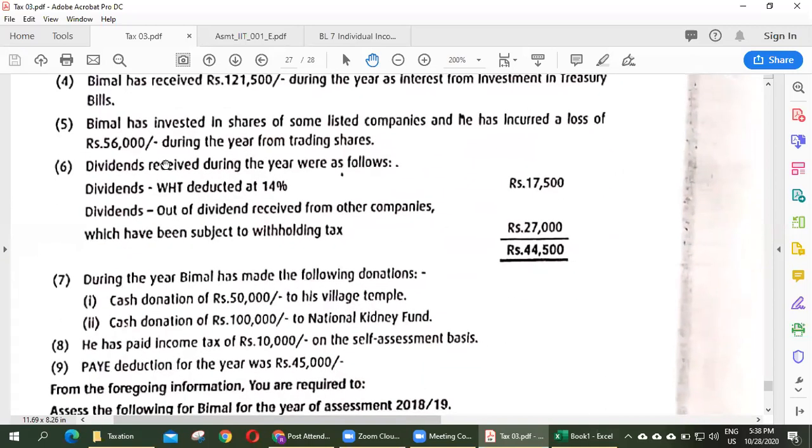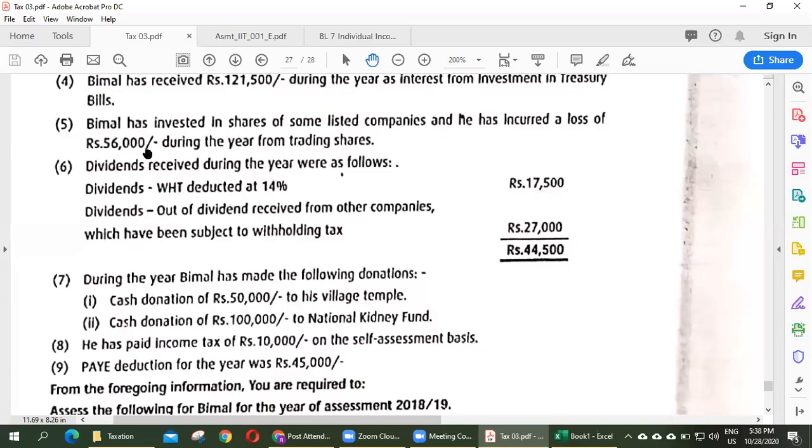Vimal has invested in shares of some listed companies and he has incurred a loss of 56,000 during the year from trading shares. So capital gain, we have to pay tax. For capital gain losses, do we consider losses? Incurred a loss of rupees 56,000.